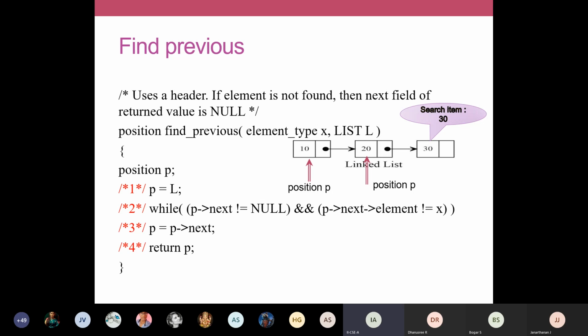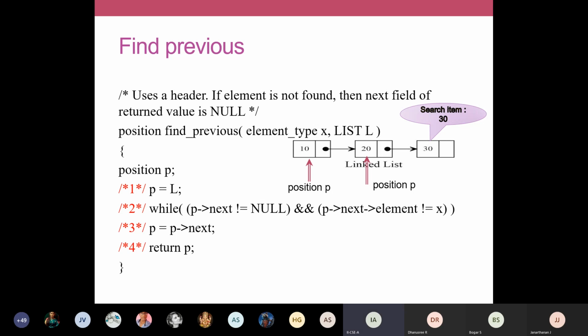P arrow next arrow element is your 30. If it is 30, at this point we'll get a match. Your 30 is matching with your X. In that case, your data is getting a match. We come out of the loop and we return P. So P holds the address of the previous element. Since we are using P arrow next arrow element, from this position itself we'll search the data field in your next node. So if a match is found, P holds the address of the previous node, and that will be returned. So this is a function to find the previous element.